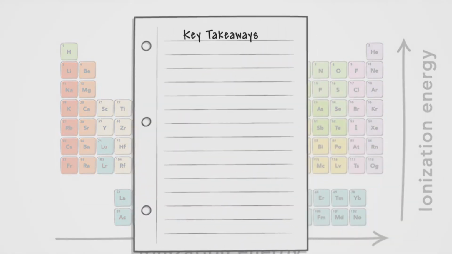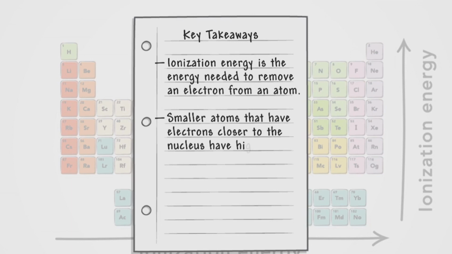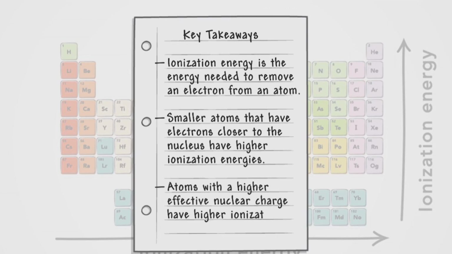Key takeaways. To summarize, ionization energy is the energy needed to remove an electron from an atom. Smaller atoms that have electrons closer to the nucleus have higher ionization energies. Atoms with a higher effective nuclear charge have higher ionization energies.